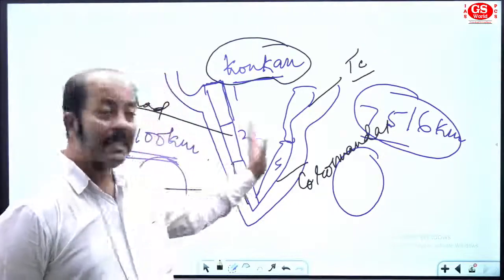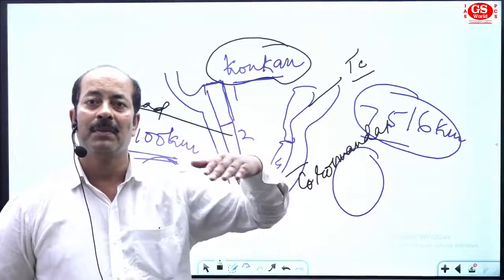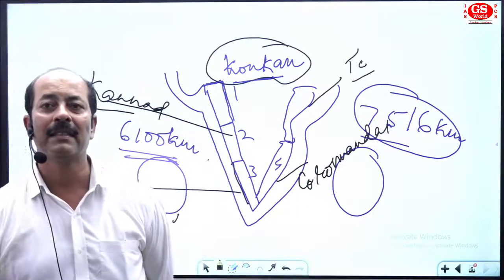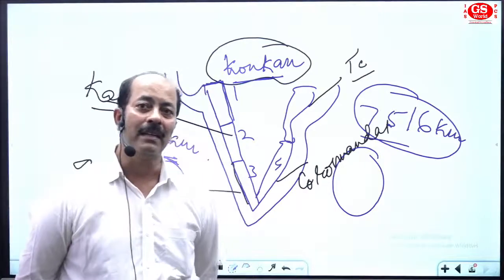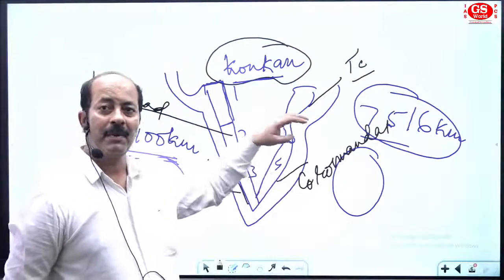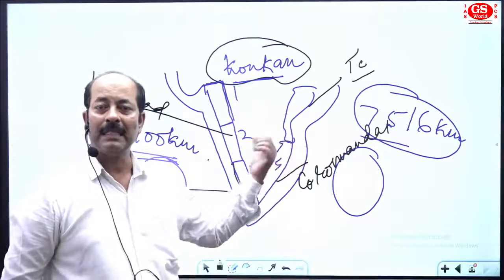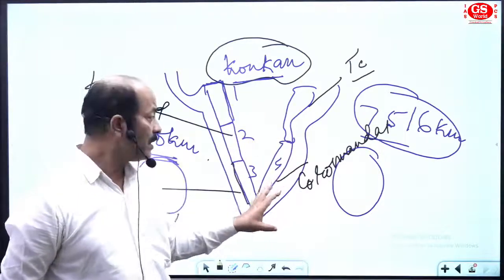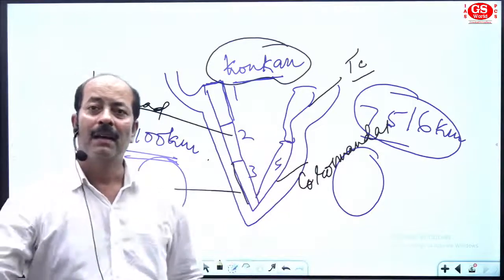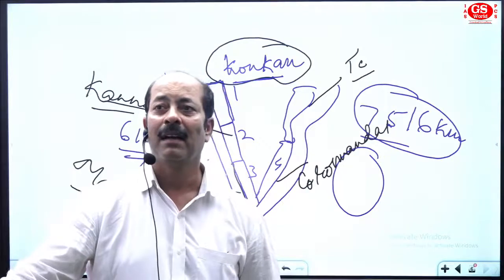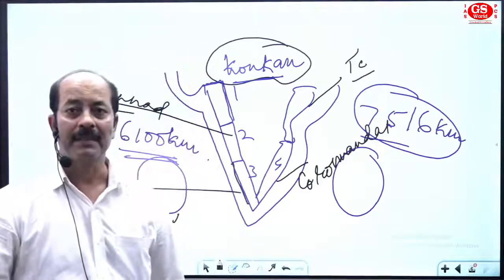Now if you go to the eastern side of India, you have 2 sections of coastal region. One is named Uttari Sarkar and the second is Coromandel. Now find out the section from where it is. From Kerala to the middle of Andhra Pradesh is named the Coromandel coast, and from the middle of Andhra Pradesh to Odisha is named Uttari Sarkar.